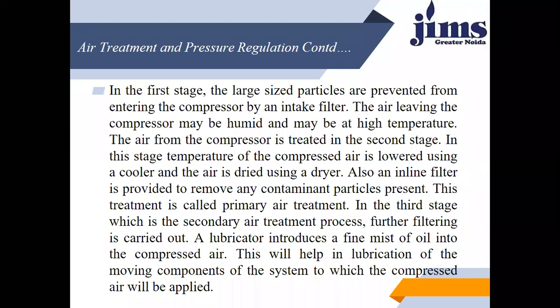In the first stage, large size particles are prevented from entering the compressor by the intake filter. You are familiar with the role of the intake filter from earlier. The air leaving the compressor may be humid and at high temperature, so the air from the compressor is taken to the second stage.